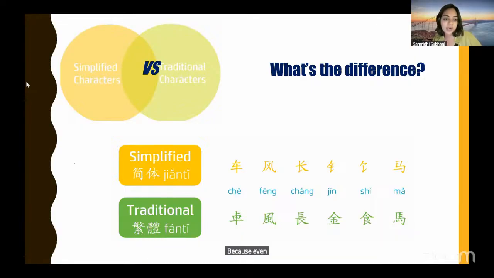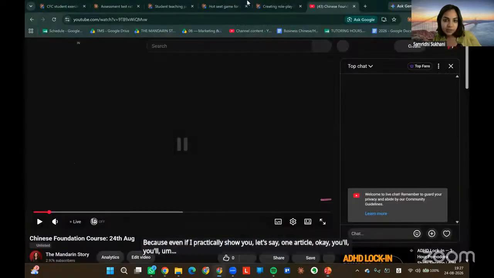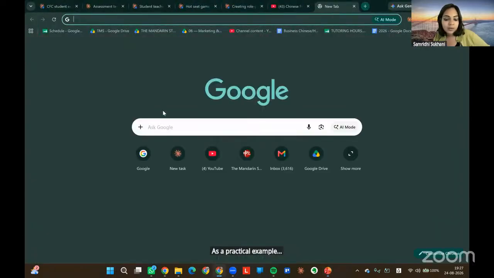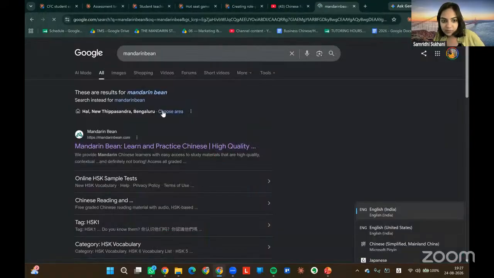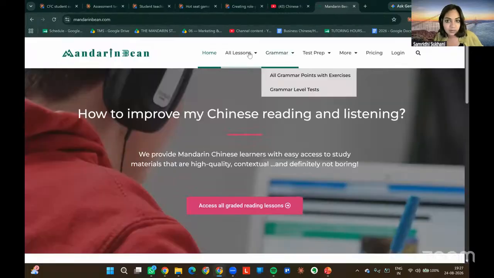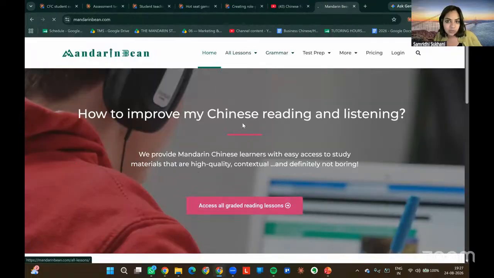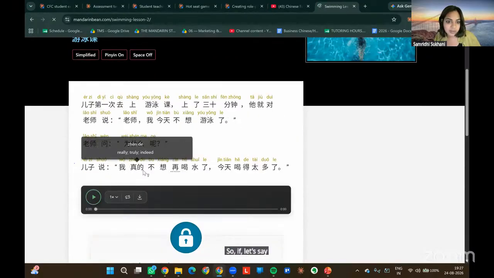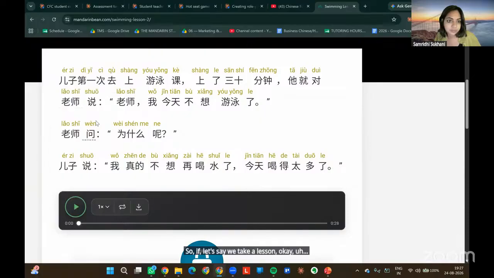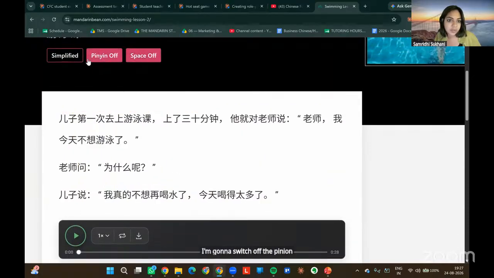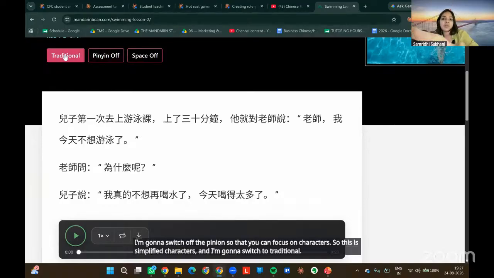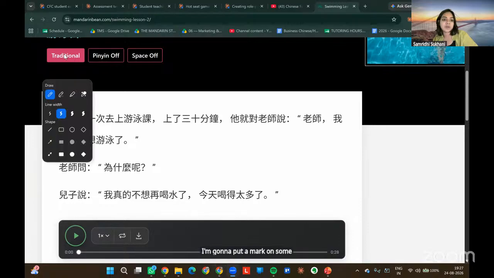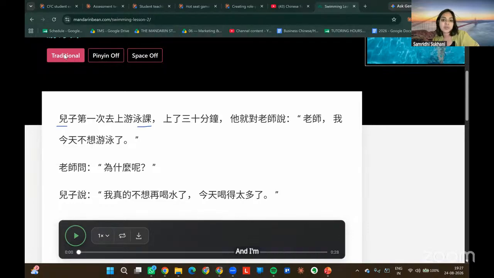Even if I practically show you, as a practical example, let's say we take one lesson in Mandarin. I'm going to switch off the pinyin so that you can focus on characters. So this is simplified characters. I'm going to switch to traditional. I'm going to put a mark on some characters which have turned into traditional now. And I'm going to switch again to simplified.